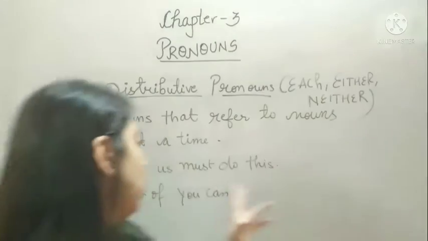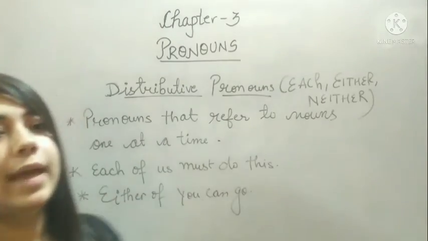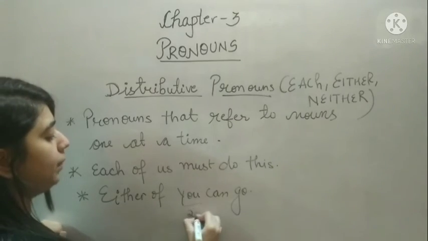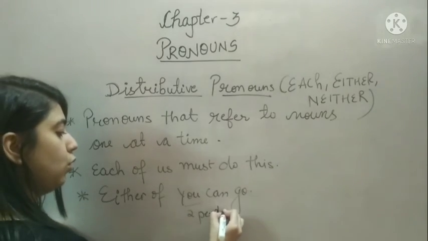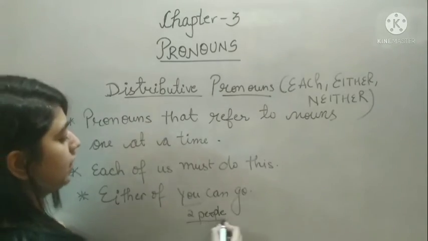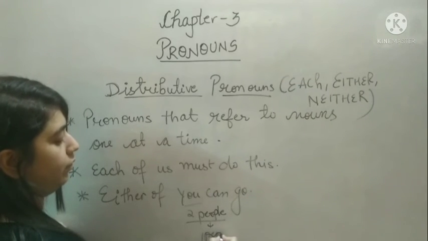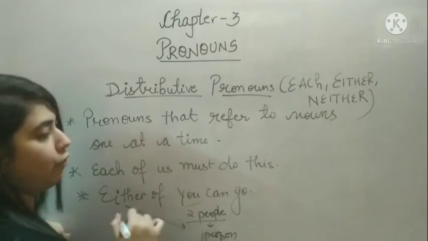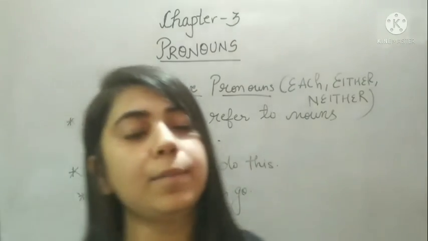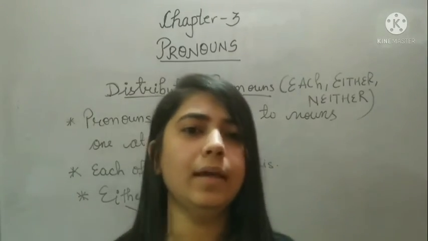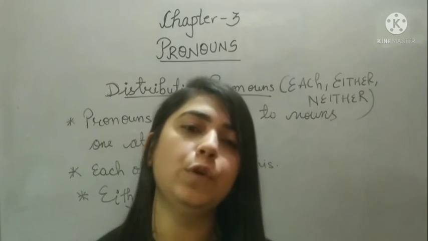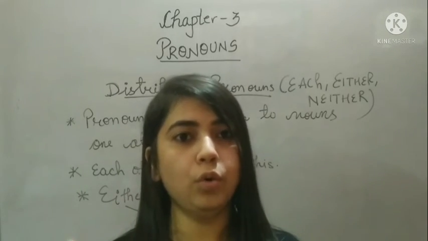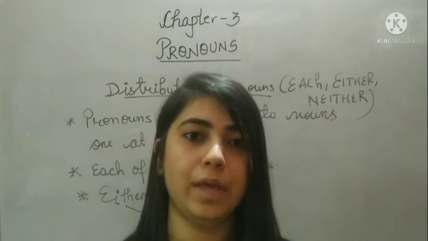That is neither. So, either of you can go, that means there are two people, so any one of the two can go. Neither of you can go, that means you are two and none of you can go.